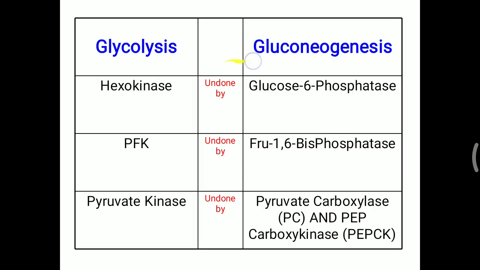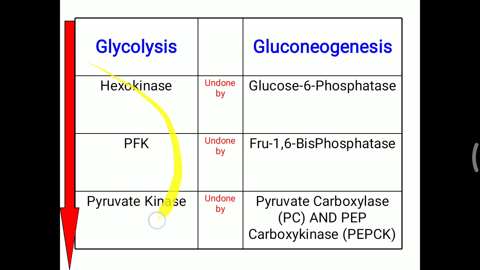Next we will look at gluconeogenesis. If you know glycolysis, then it is very easy to understand gluconeogenesis. For glucose to pyruvate formation, these three enzymes are needed: hexokinase, phosphofructokinase and pyruvate kinase. These three are irreversible in glycolysis. The rest of the enzymes of glycolysis are reversible. So these three will be reversed in gluconeogenesis by another type of enzyme.